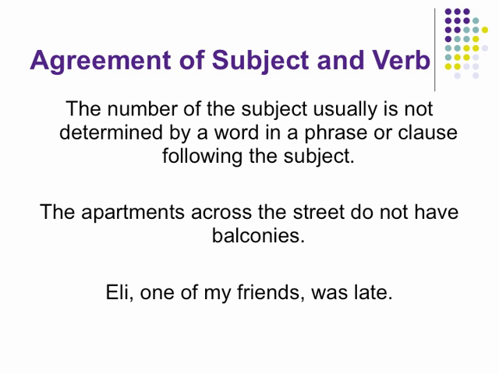Okay, the number of a subject is usually not determined by a word in a phrase or a clause following the subject. Remember what I'm always telling you guys about prepositional phrases. The subject will never be in a prepositional phrase. So, the apartments across the street do not have balconies. Apartments is the subject, so we use the plural verb have. Across the street is a prepositional phrase, so it means nothing. It doesn't really have anything to do with determining which verb we're going to use. Okay, the subject will never be in a prepositional phrase. I can't say that enough. Eli, one of my friends, was late. Eli is one person, he's the subject, so we use the verb was, singular.